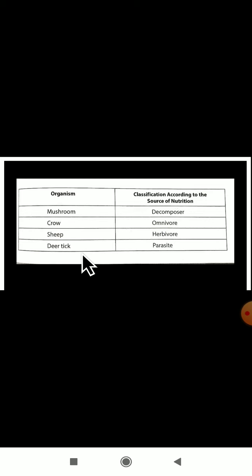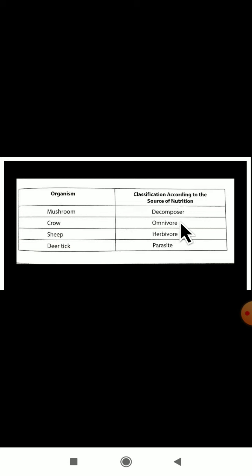Deer tick. Deer tick is a parasite. What is a deer tick? Deer tick is a parasitic animal. Dear students, you have studied the definition of a parasite. Parasites are plants or animals that live on or inside other organisms. Why? Because they get their food from them, and they even harm that organism.